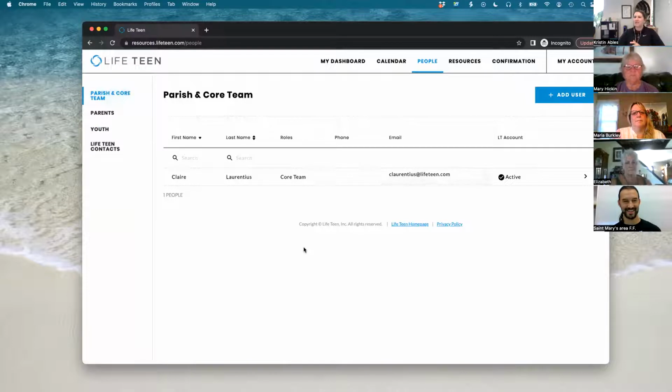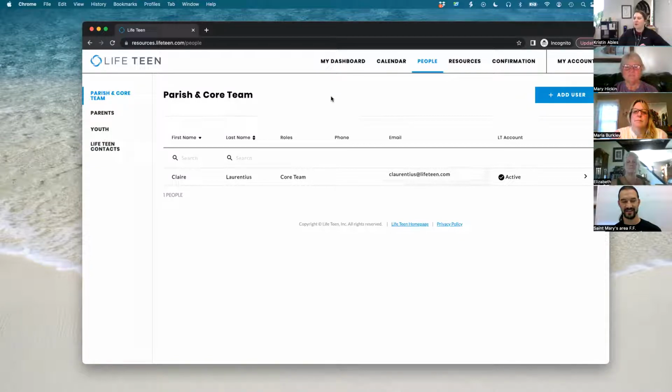So the core team is going to be able to see everything that the admin sees. The only things that they're not going to be able to do is create an event, but they can add people. So if you have a ton of teens or a ton of parents, they'll be able to help you add those in. At this point, we're not able to bulk add people like in a CSV file or upload them into the system. It's going to have to be one by one, but you just need first name, last name, and email. So hopefully that'll help cut down on time by just needing that information.